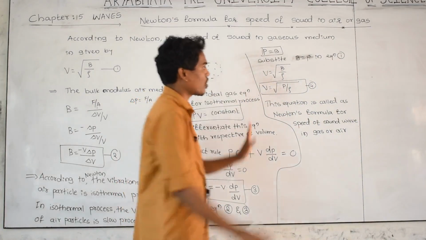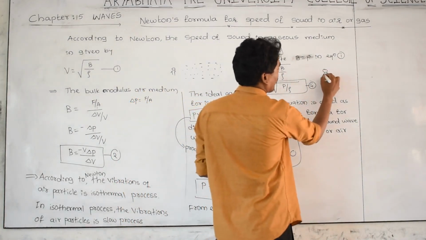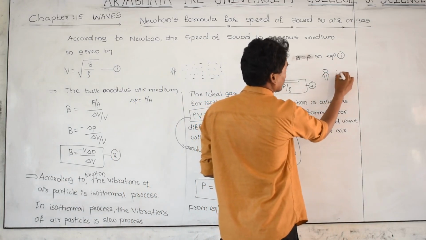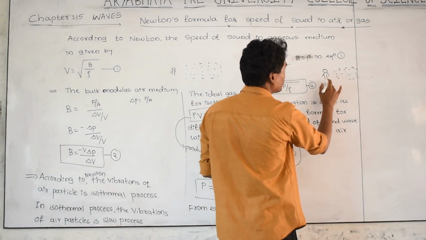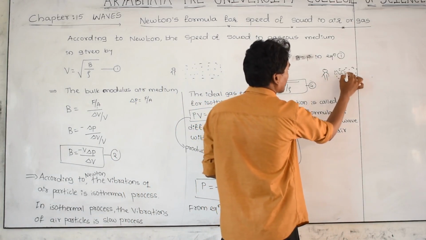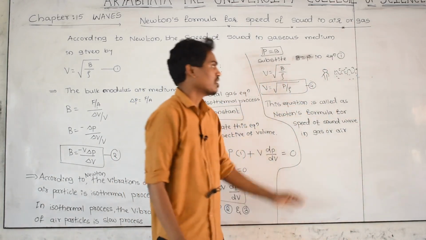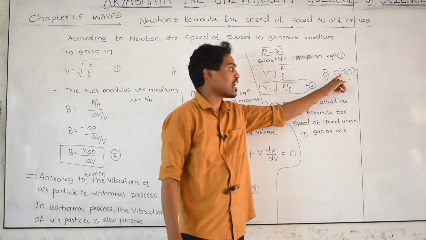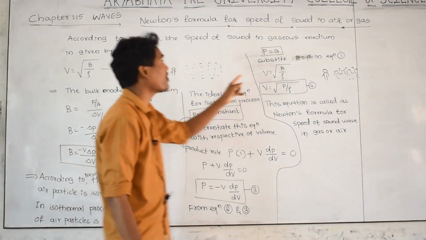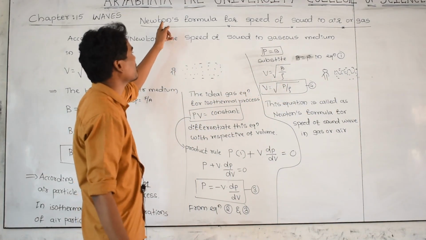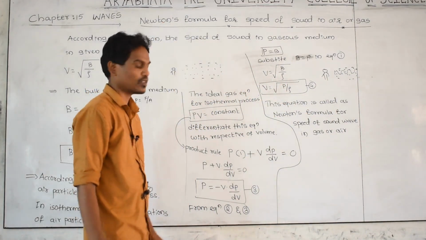Whenever a person is talking, this is air medium, and the sound wave is traveling like this. The speed of this sound wave can be found by using this formula. This formula was derived by Newton, that's why the name is Newton's formula for sound wave.